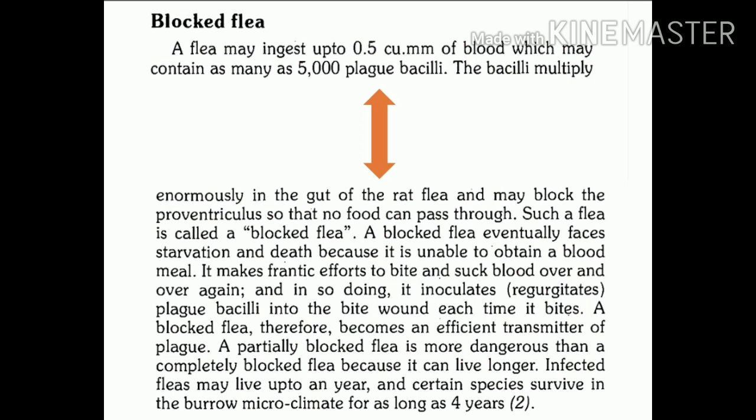So now, to recall, plague is a zoonotic infection caused by Yersinia pestis, which is transmitted by infected flea bites to humans, and the effective vector is the partially blocked infected rat flea like Xenopsylla cheopis, Xenopsylla astia, or Xenopsylla brasiliensis, and sometimes Pulex irritans.